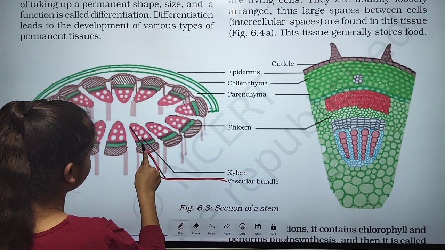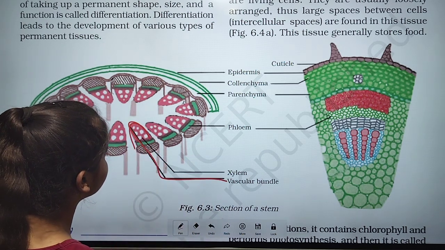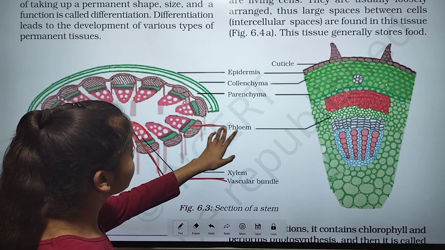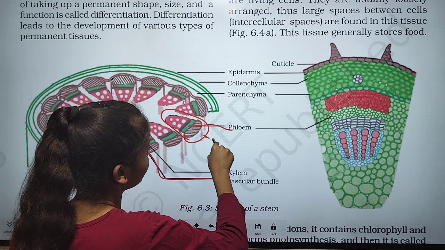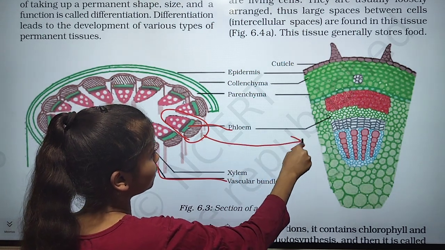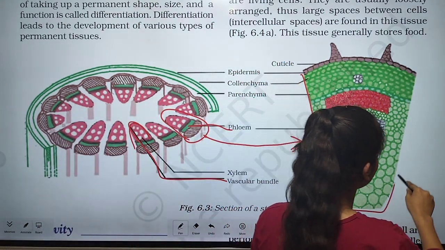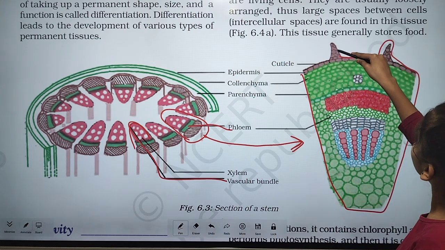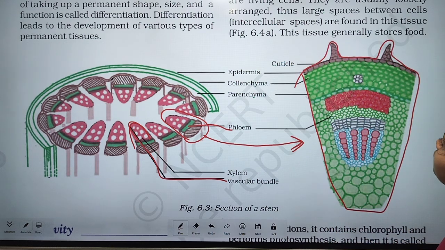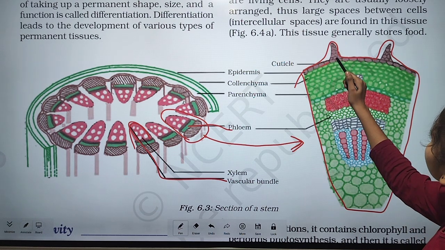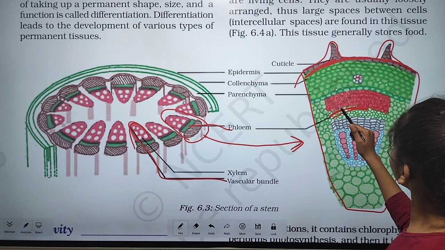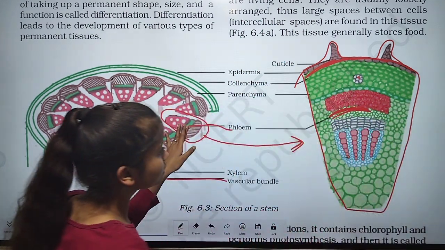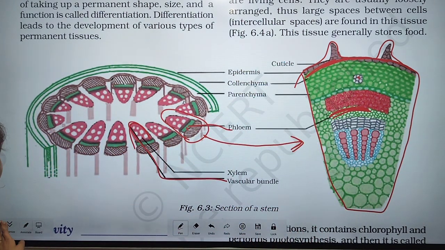This is the figure of one part, and this is the epidermis. After that, this one is the phloem, the green part.